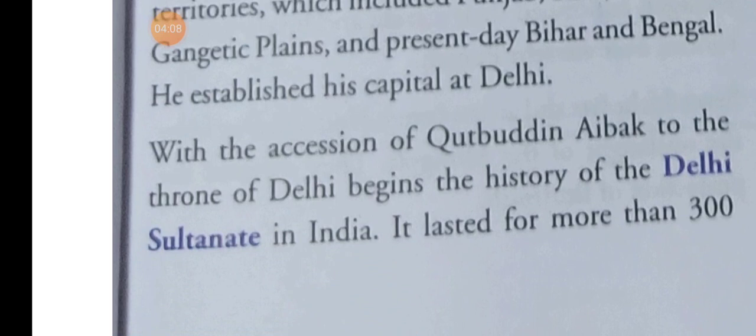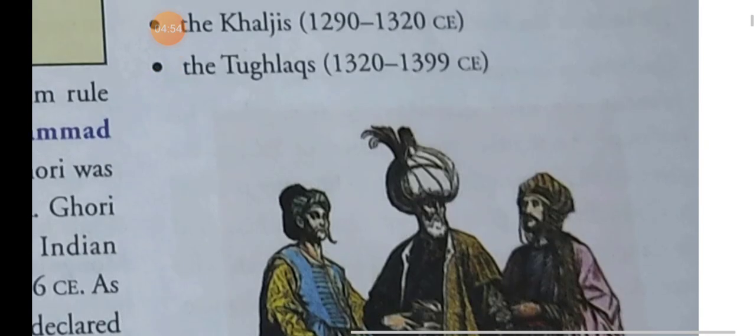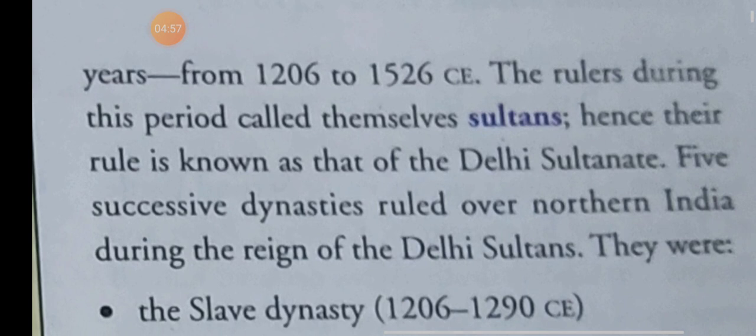As Qutbuddin Aibak became the ruler of Delhi, the period of the Delhi Sultanate began in Indian history, and it lasted for more than 300 years.